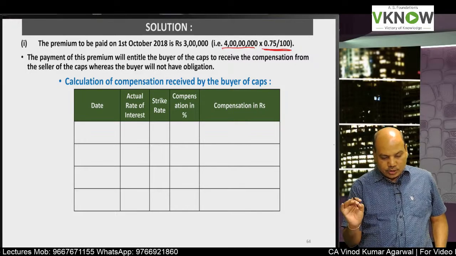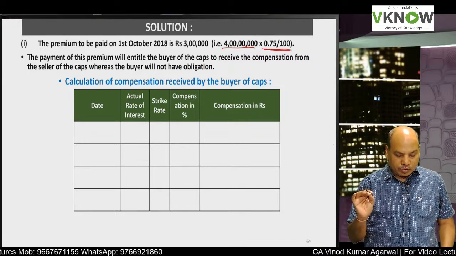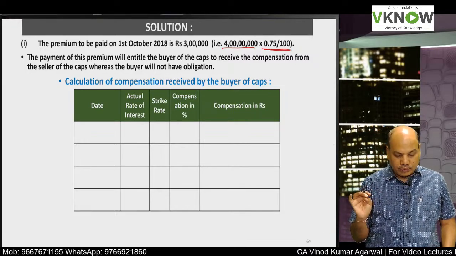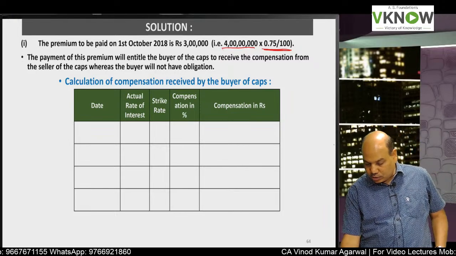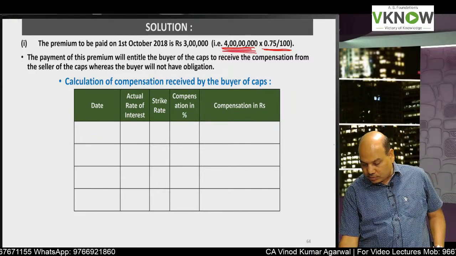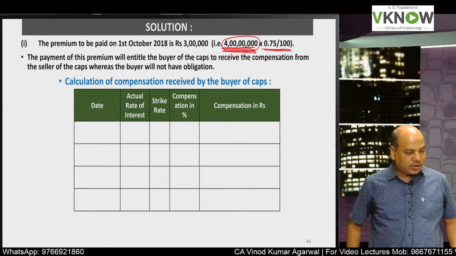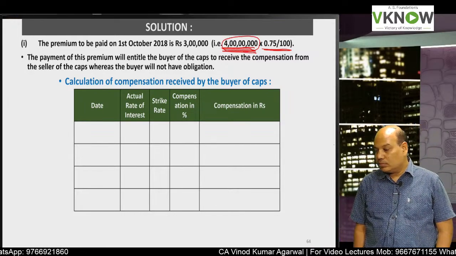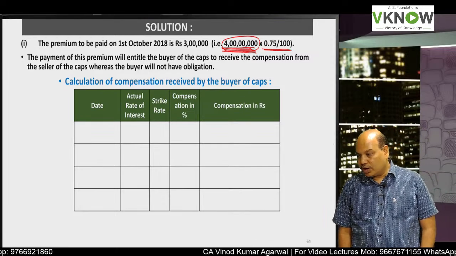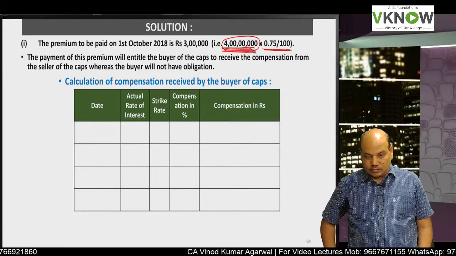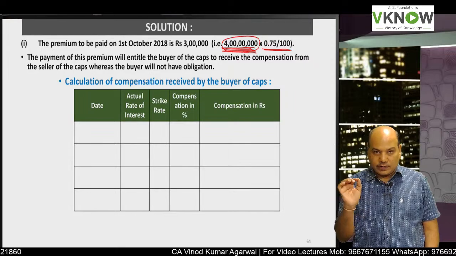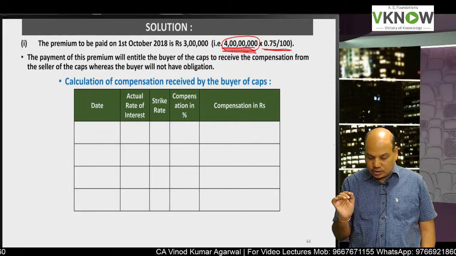I think in the question 40 lakh is typed. So please make it 4 crore in your question. This is the problem of the institute. In their answer also they have made the same mistake. Type 4 crore into 0.75%, you will get 3 lakh.